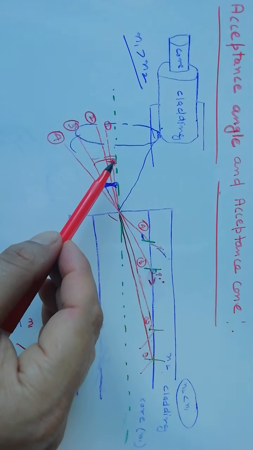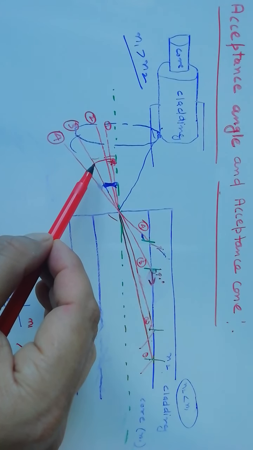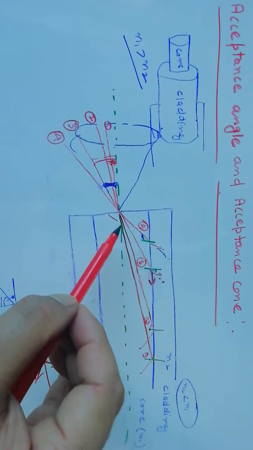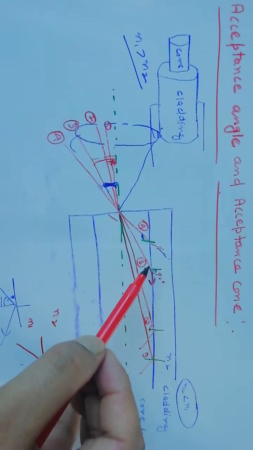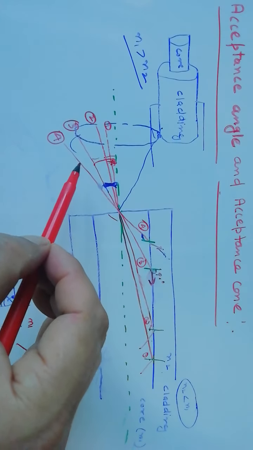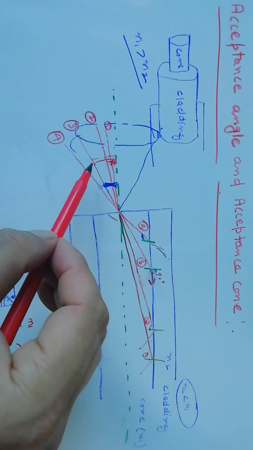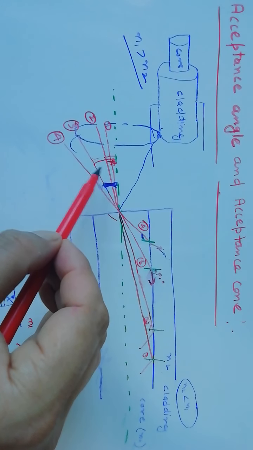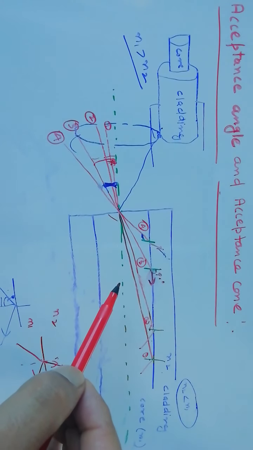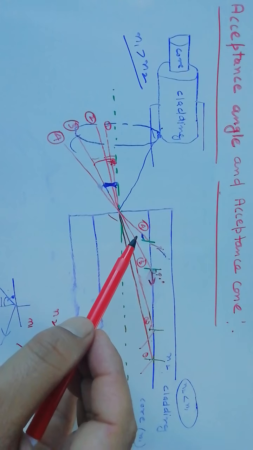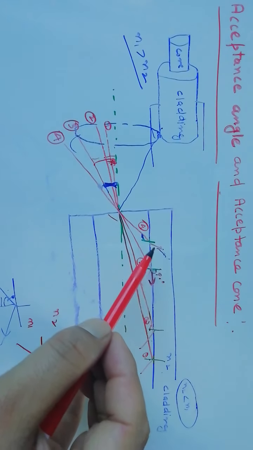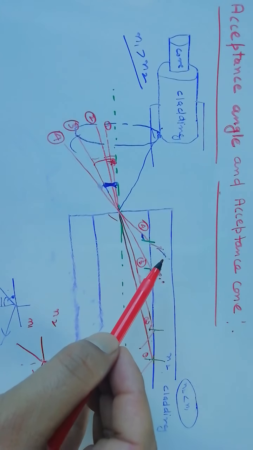So acceptance angle is the maximum angle up to which light rays are internally reflected in the optical fiber, and if we increase the angle of incidence greater than the angle of acceptance, then the light ray will not be internally reflected back to the core medium, and it will pass to the cladding material.